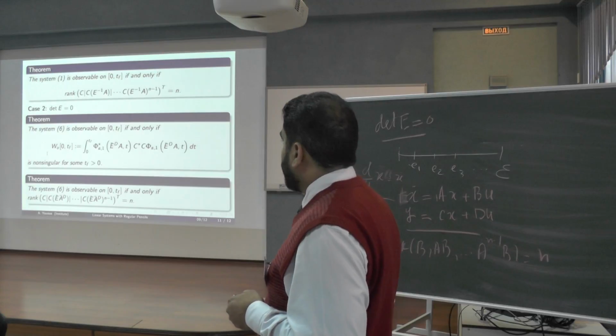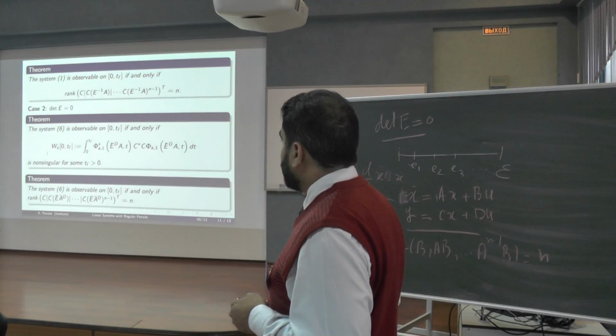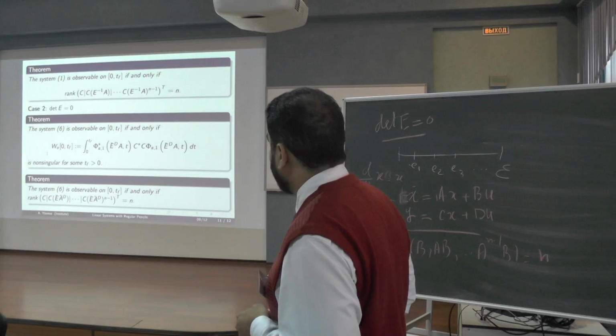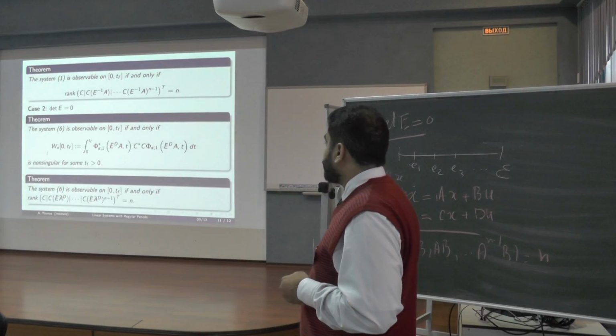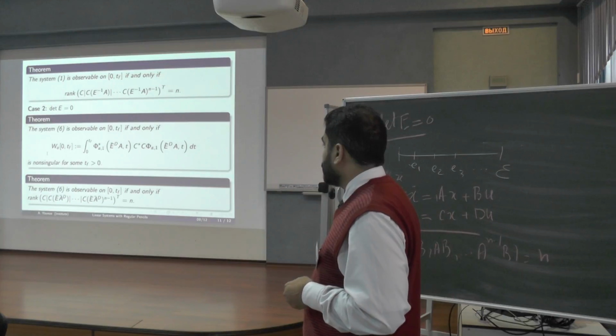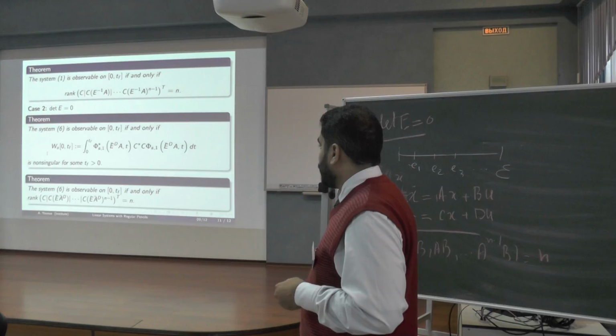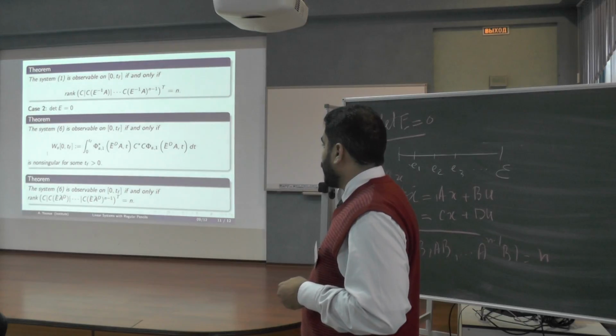And the next result is about the case where the determinant of E is equal to 0. The system is observable if the following Gramian matrix is non-singular. And the last one is that the system is observable on the interval if and only if the rank of the following matrix is n.